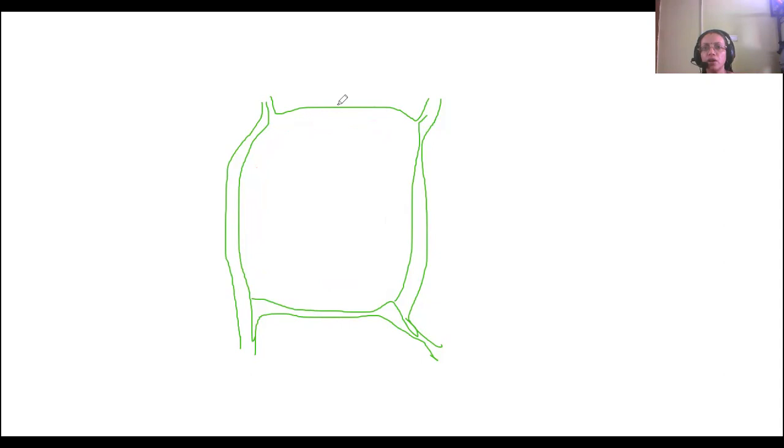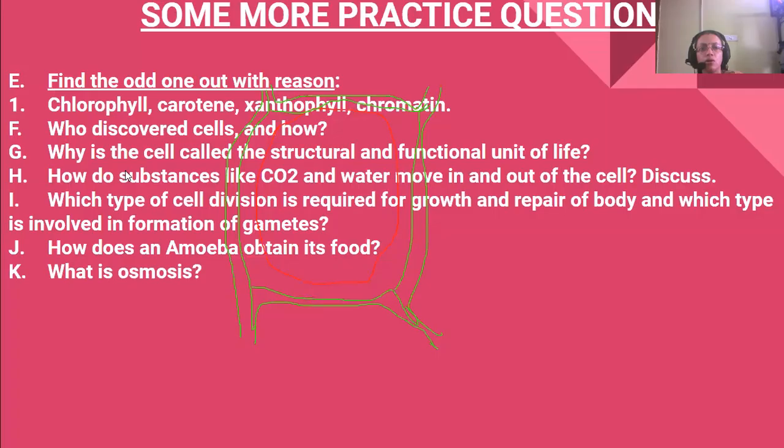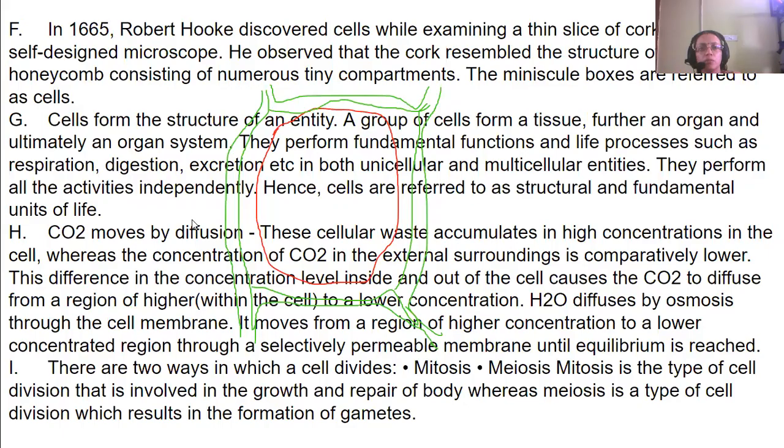Something wrong is there. I'll tell you what it is. This is the cell. This is the cell wall. Okay. Now I'm coming to the organelles. First, let me see what the organelles are which it is telling about.